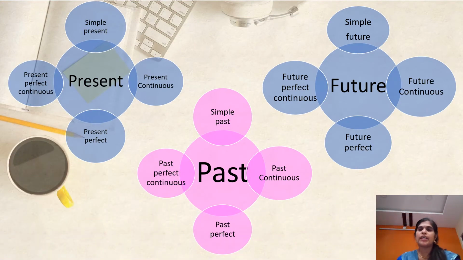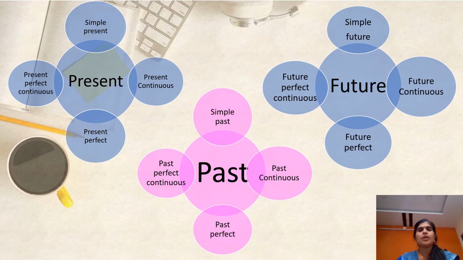Here is the clear-cut picture of present tense, past tense, and future tense. Each tense is again subdivided into four different tenses. That is, the present tense is divided into four subtenses: simple present, present continuous, present perfect, and present perfect continuous.